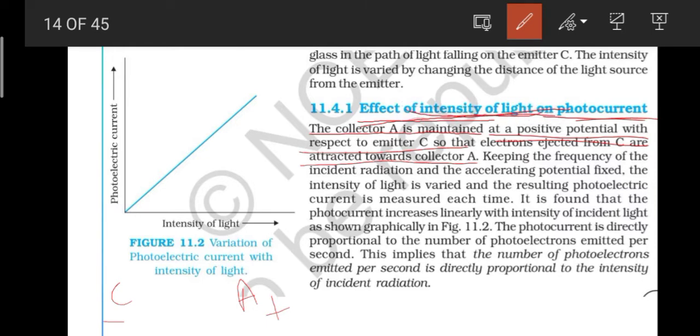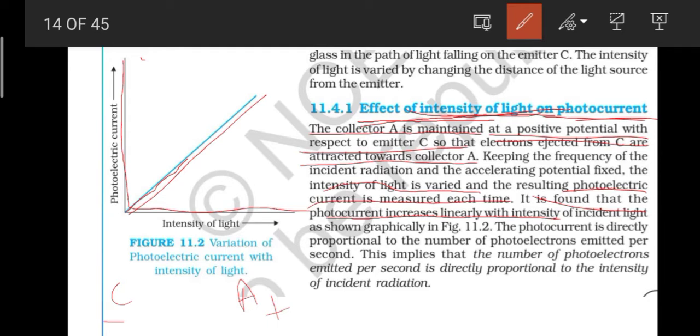The intensity of the light is varied and the resulting photoelectric current is measured each time. It is found that photocurrent increases linearly with the intensity of incident light. You can look at the graph and understand that whenever we increase the intensity of light, the photoelectric current also increases, and that is linear.